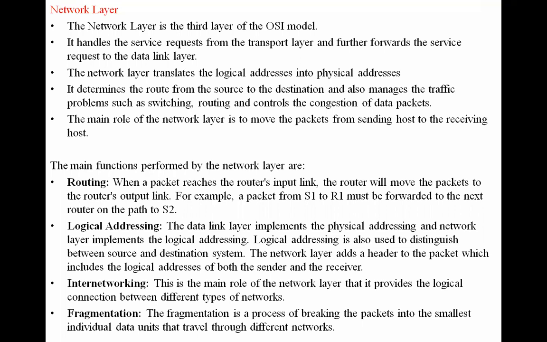S3 sends to receiver R3. R3 sends the packet to S4, and finally S4 sends the packet to the receiver R4. That is the final destination reached. This technique is followed by routing.